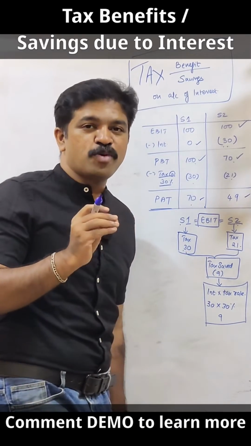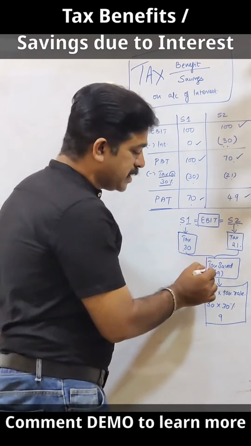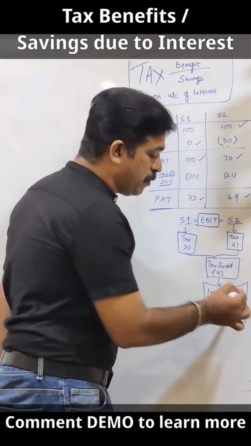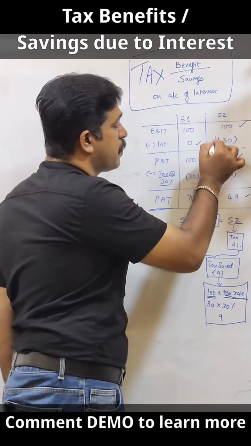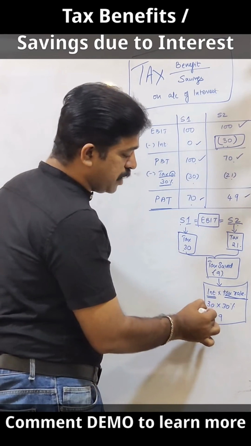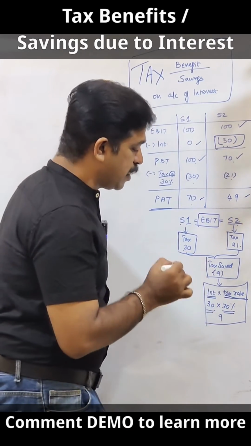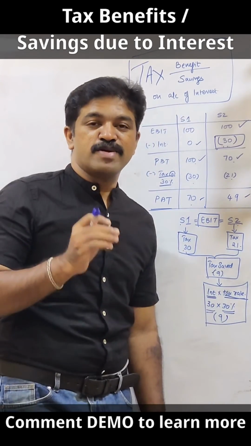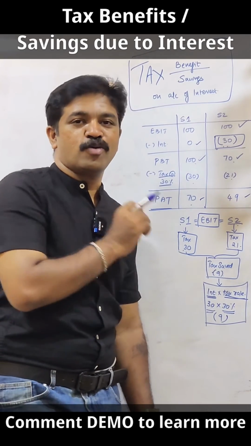And from where you got this 9 million, it is very simple. This 9 million is nothing but the interest that is paid multiplied by the tax rate. Yes, interest paid is 30 million. 30 million multiplied by the tax rate of 30% gives you 9 million. And this tax savings or tax benefit is purely on account of interest.